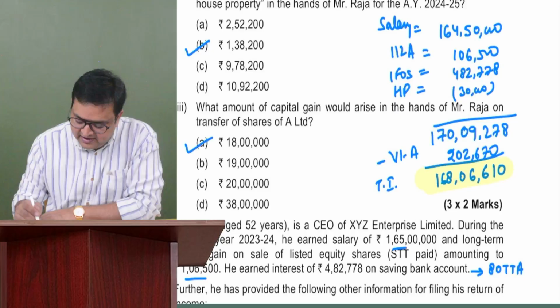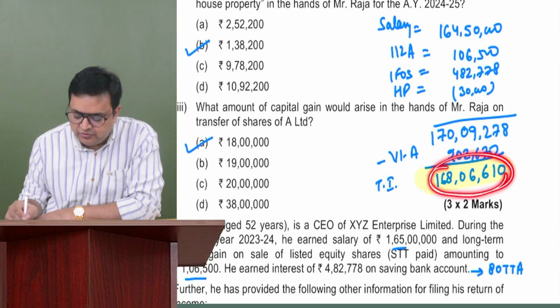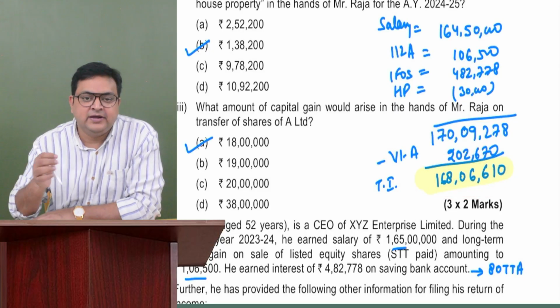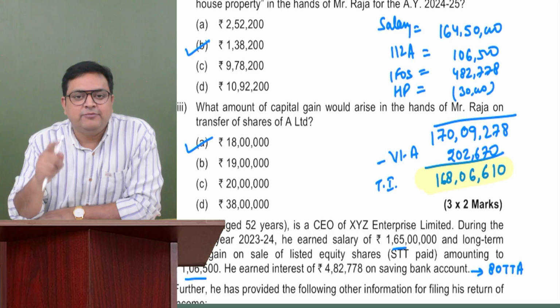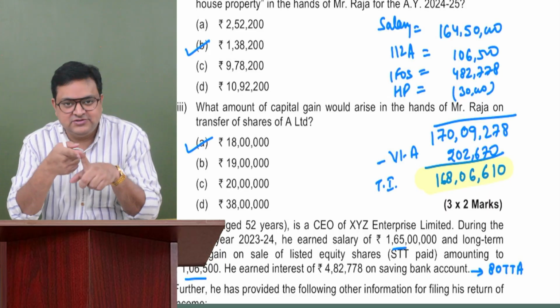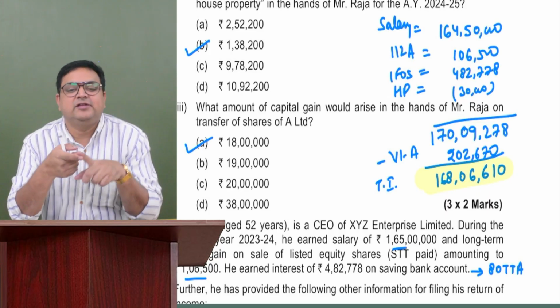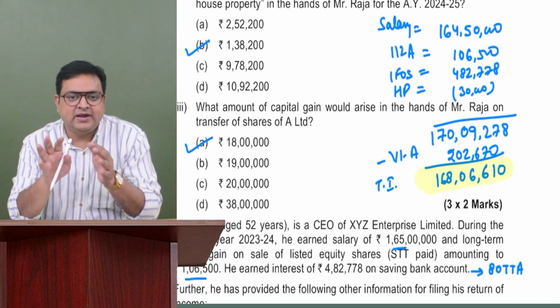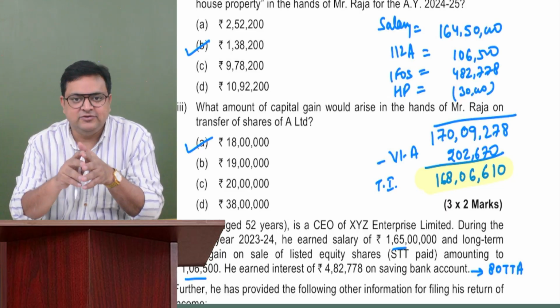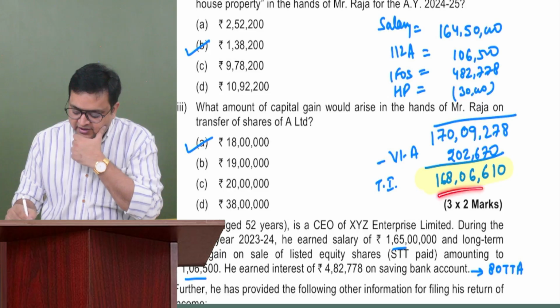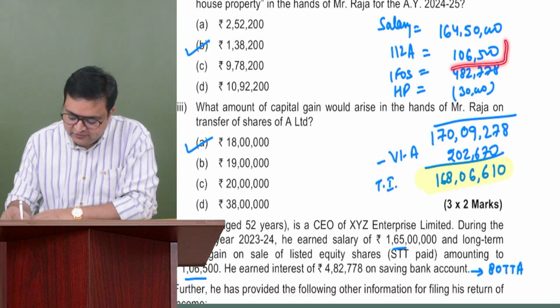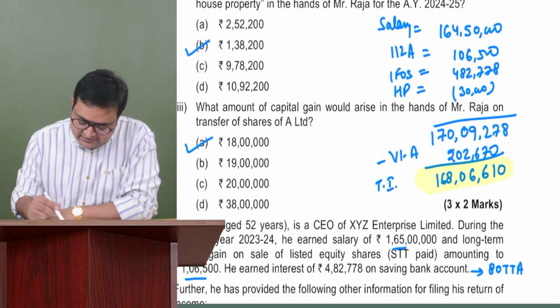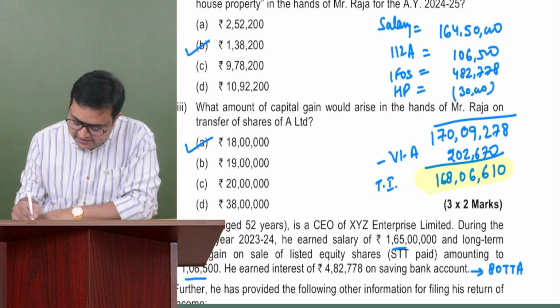But we understand that this amount has some special income also. Whenever you compute tax, you should see whether we have LTCG, whether we have 111A, whether we have 112A, whether we have casual income. And on the remaining income, you can calculate the slab rates for an individual. So here we have special income, how much? 106,500. I'll just take it out separately.